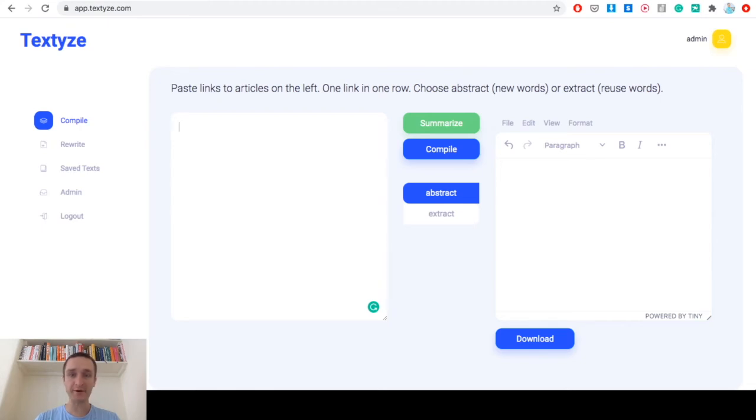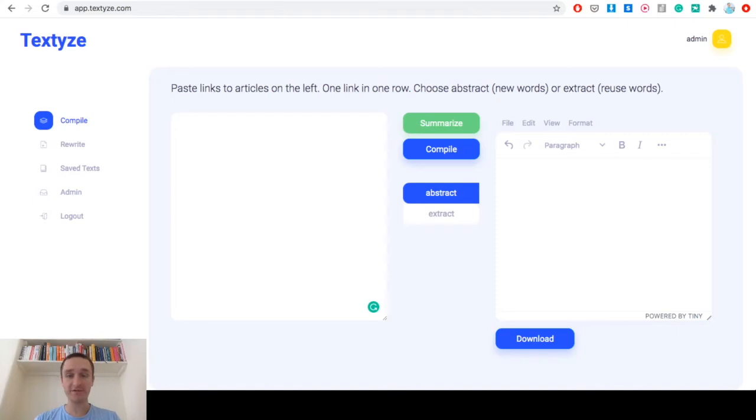Hi, I'm Przemek Chojecki, CEO of Textyze, and today I'm going to present you Textyze, a simpler version of Textyze used just for repurposing content, which means compiling, summarizing, and rewriting text.